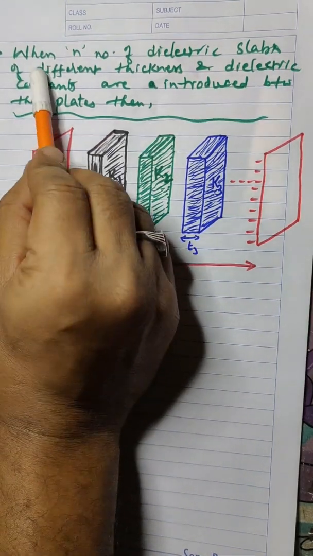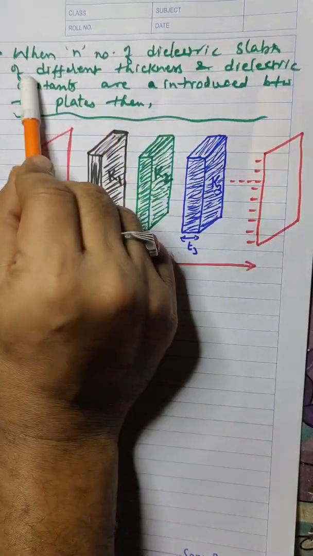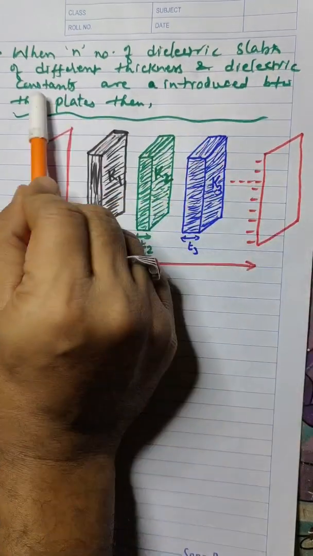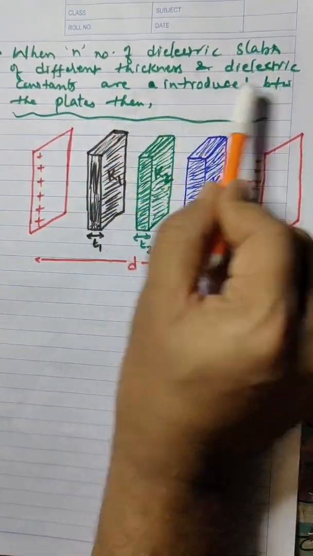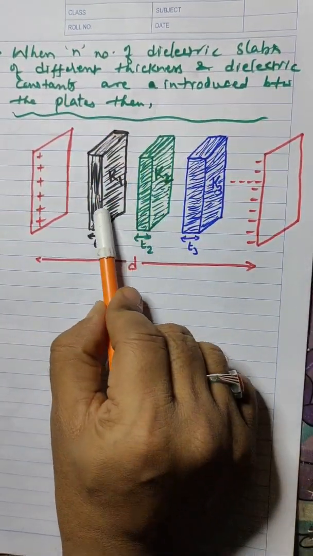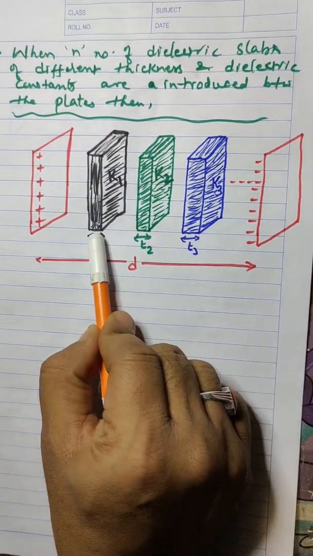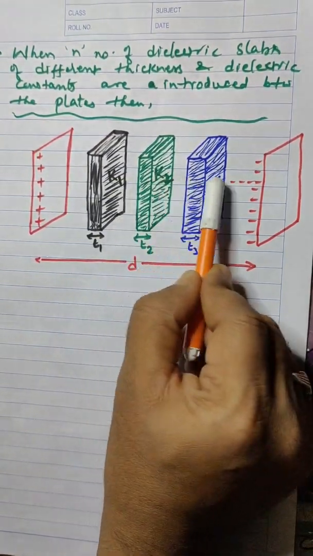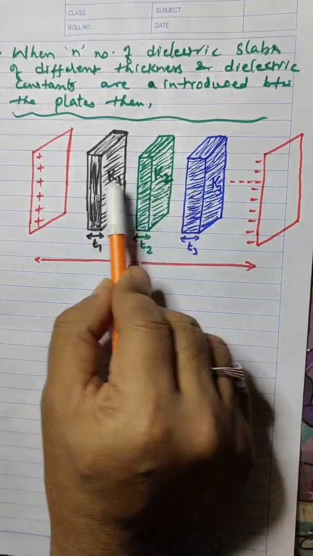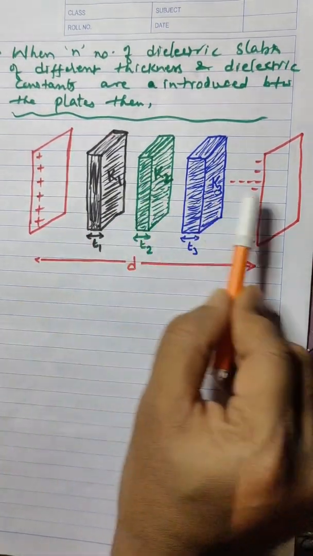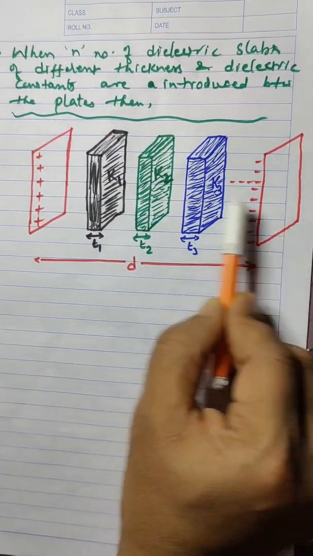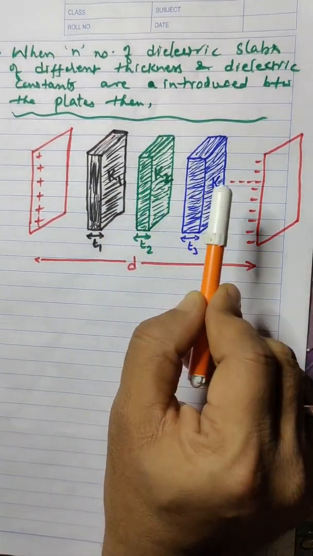Now, when n number of dielectric slabs of different thickness and dielectric constant are introduced between the plates, that means different dielectric slabs of different thickness and different dielectric constants are introduced. That is, n number of slabs are introduced between the two parallel plate capacitors such that the area of all the plates is equal.